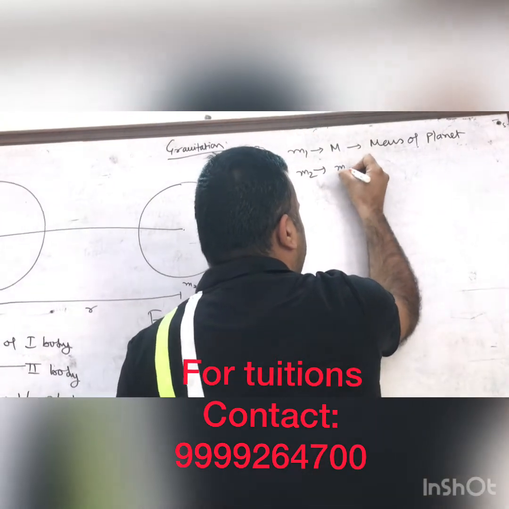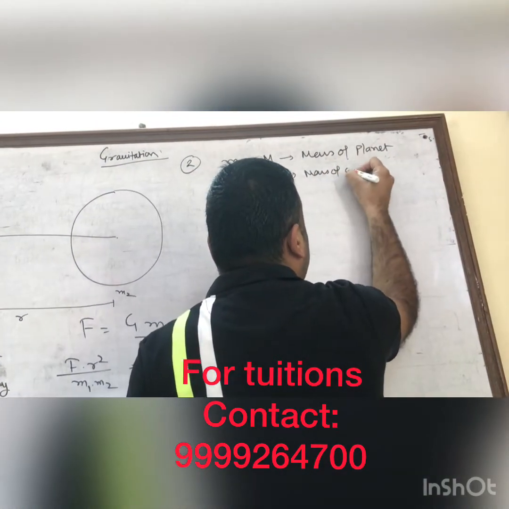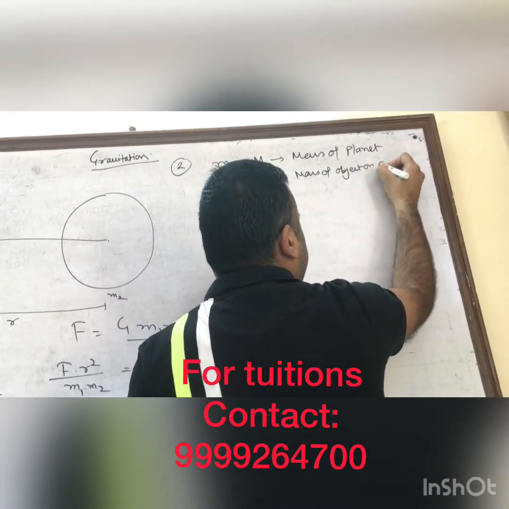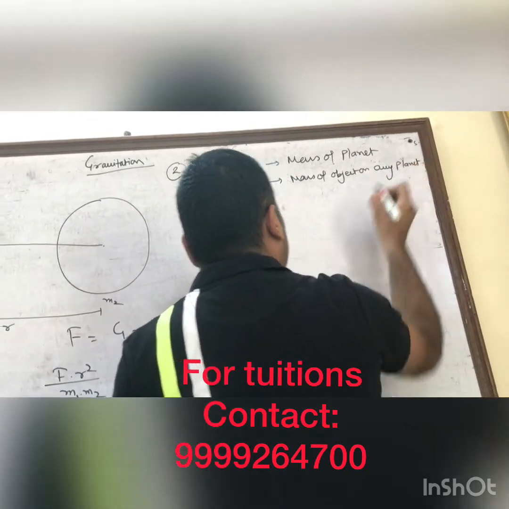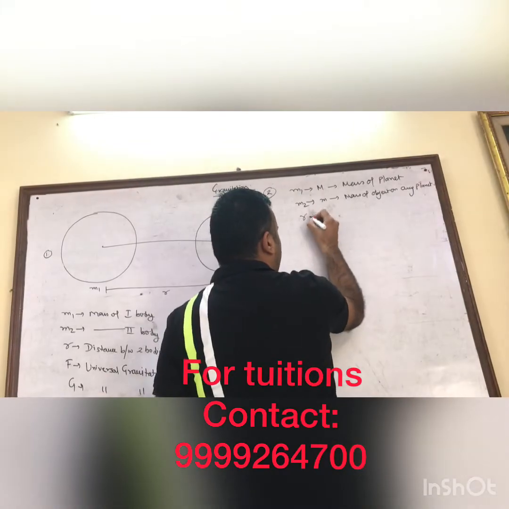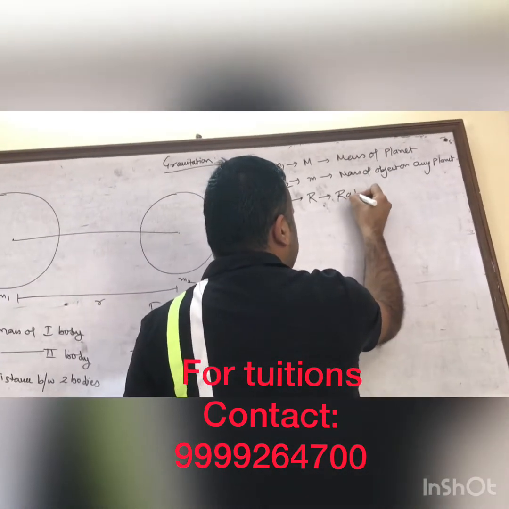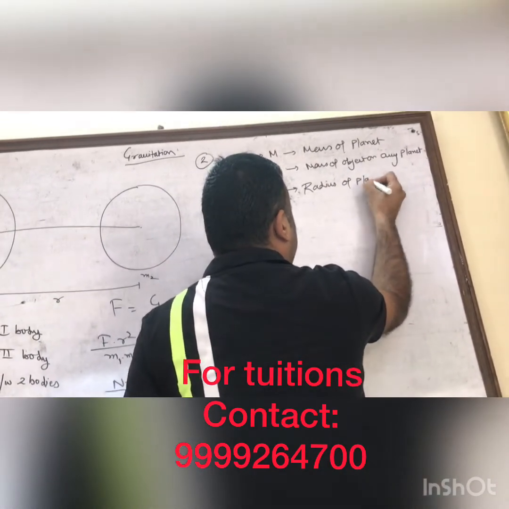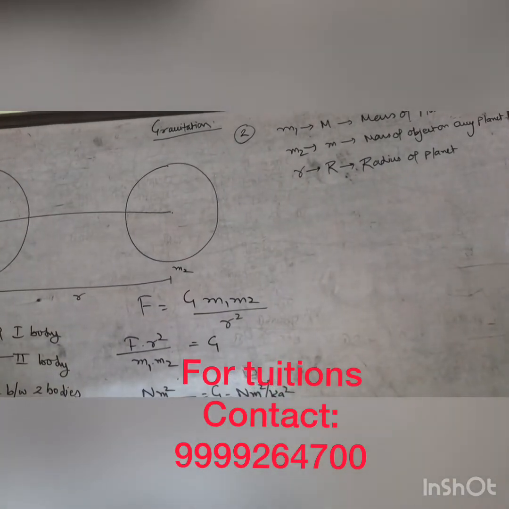M2 becomes small m, the mass of an object on any planet. Mass remains constant, right? And small r becomes capital R, which means the radius of the planet.